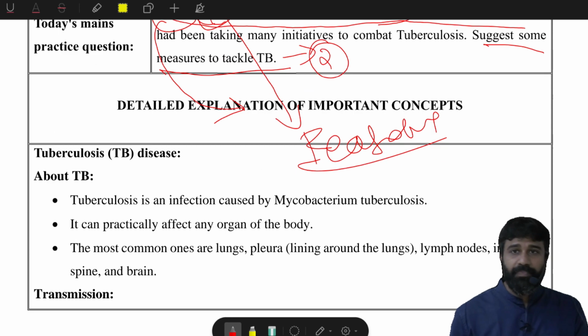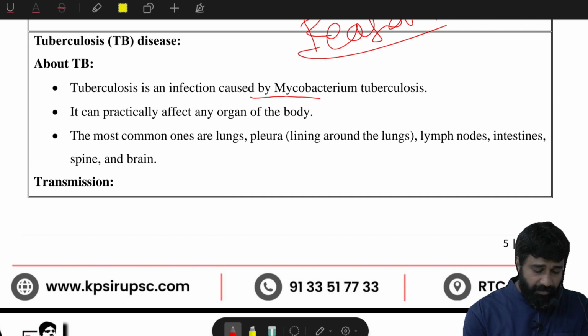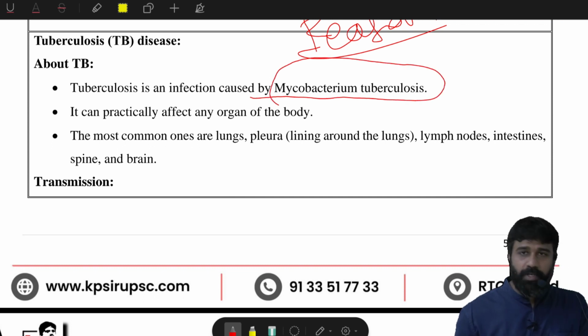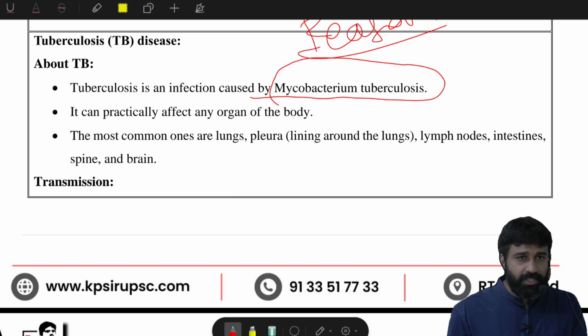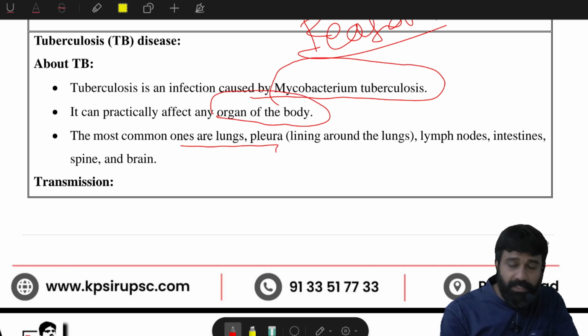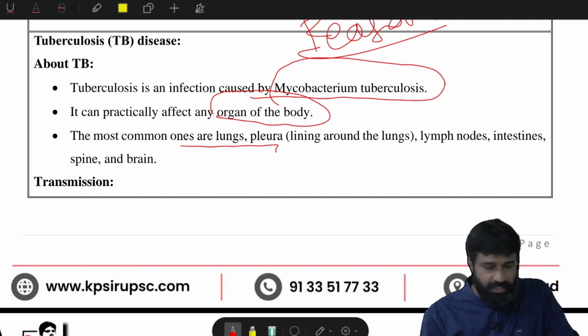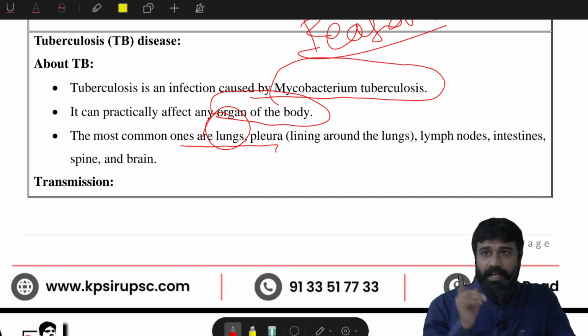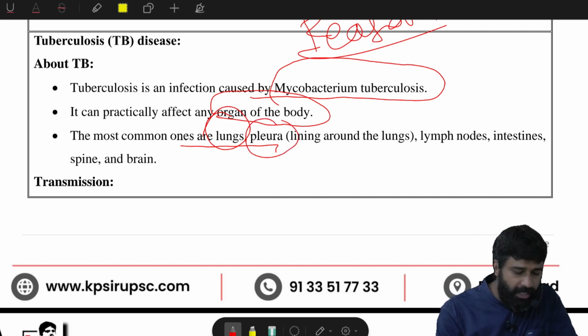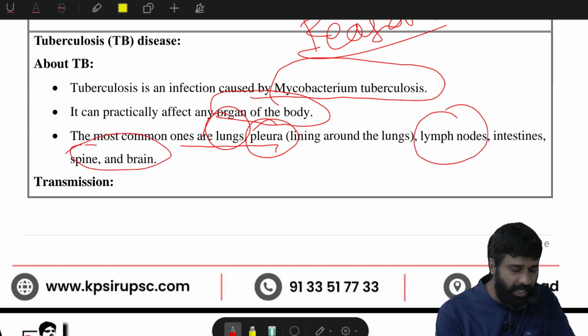So next, coming to TB, we will have the basics first before addressing this question. Tuberculosis is an infection caused by Mycobacterium tuberculosis. So it is caused by a bacterium. Second, it can practically affect any organ of the body. And third, the most commonly infected parts are first the lungs, second the lining around the lungs, that is the pleura, third the lymph nodes, and fourth the intestines, spine and brain.